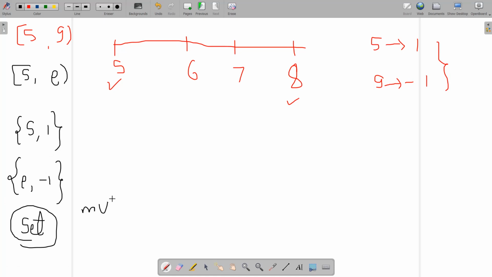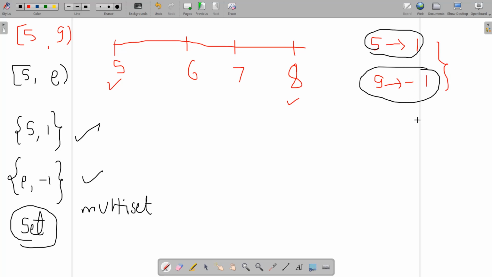And what is this multiset doing over here? The multiset will store the pairs, that is this one and this one, for every entry that we have been given in this question. Corresponding to the start position, I will push this 1 value, and corresponding to this end position, I will push the -1 value. My multiset will store the values in ascending order with the help of the first element of the pair, then the second element of the pair. So 5 comma 1 will be at the top of the multiset, then 9 comma minus 1 will come next.